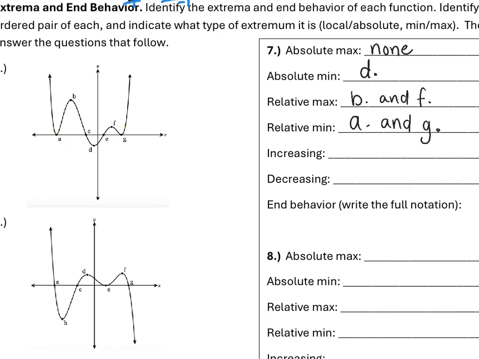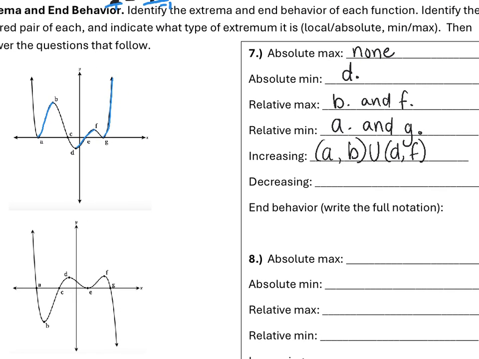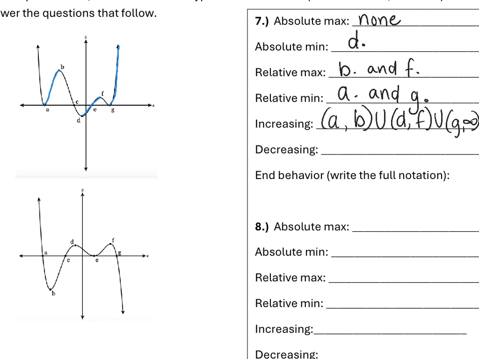And then where the function is increasing. So thinking of our roller coaster and using proper notation. So it is increasing from here to here and from here to here, and then again from here to here. So in proper notation, from A to B, U, from D to F, U, G to infinity. So those are increasing intervals.